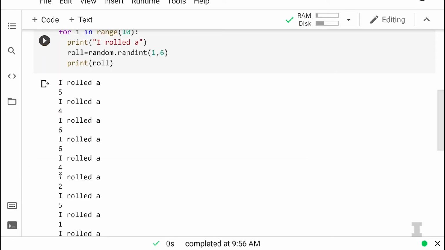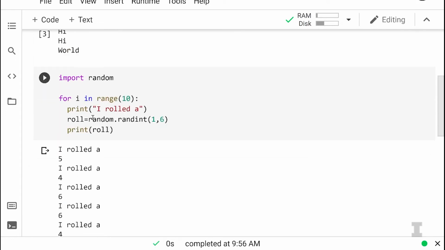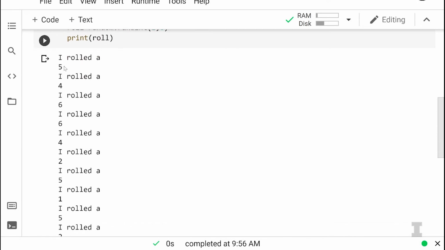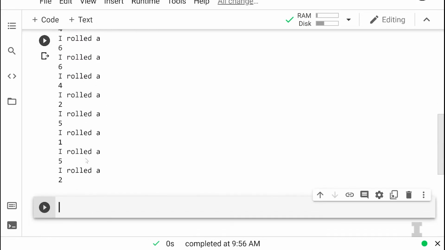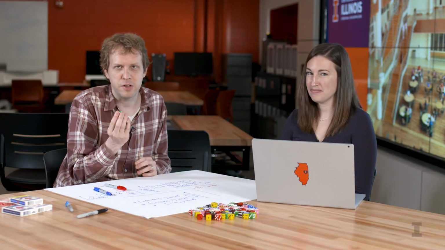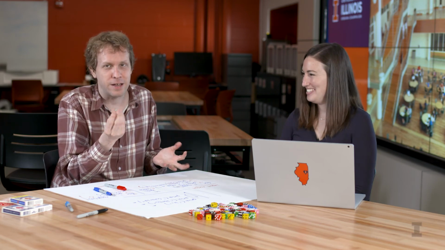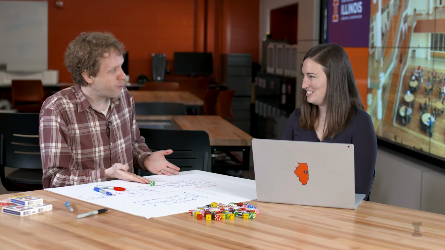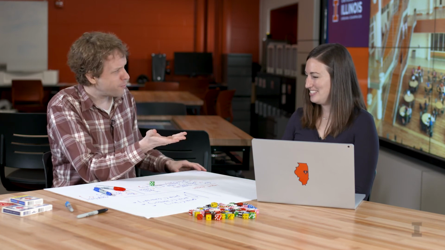Great catch. And now that I did that, I see 10 lines that say I rolled a. The first one's a 5, the second one's I rolled a 4, I rolled a 6, I rolled a 6 again, etc. And there's 10 of those. So basically what we've done, we've started down the road of creating a simulation where Carly, instead of rolling this dice that I have in my hand, used Python to actually write a program that rolled a die for her. And you were able to do that really quickly.